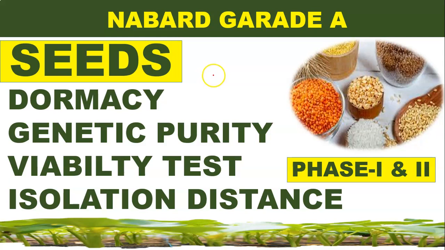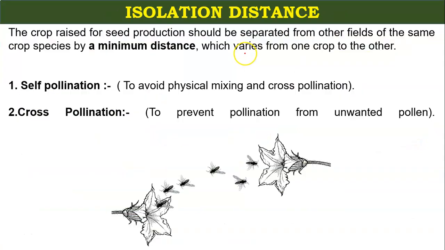In this video, we are going to discuss some concepts and terms related to seed technology. Particularly, we will see the meaning of dormancy, genetic purity, viability test, and isolation distance. Friends, we have prepared this lecture according to the syllabus given by NABARD. So let's start with isolation distance.